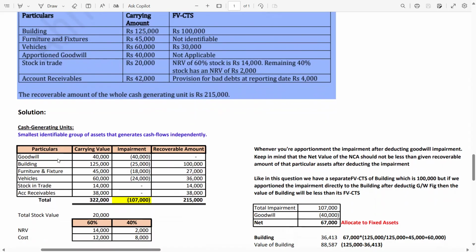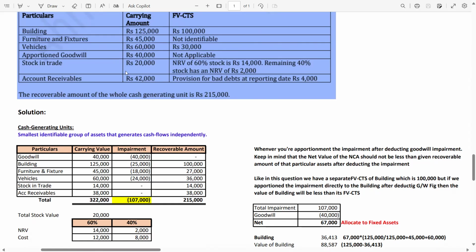Because whenever there is any impact on your business, the first thing that should be affected is your goodwill, your image, your brand reputation, which is the goodwill. So that's why we eliminate the goodwill first. Goodwill is 40,000, you can see 40,000. So just impair out the complete goodwill. So the recoverable amount is zero for the goodwill.